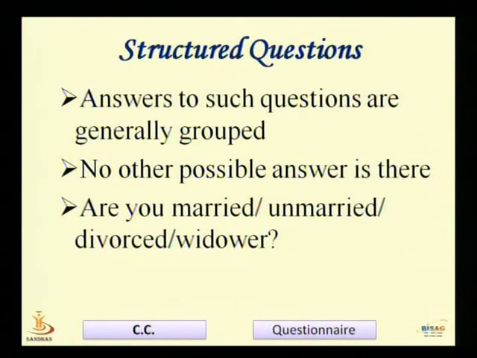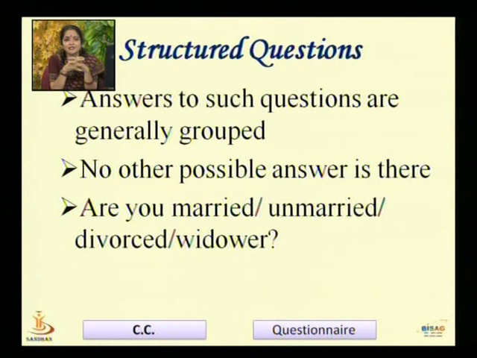You have more than two alternatives at the same time. For example, are you married, unmarried, divorced, or widower? There is no fifth option. There is no scope for a fifth option. There is no fifth category for any person. A person can either be married or unmarried or divorced or widower.